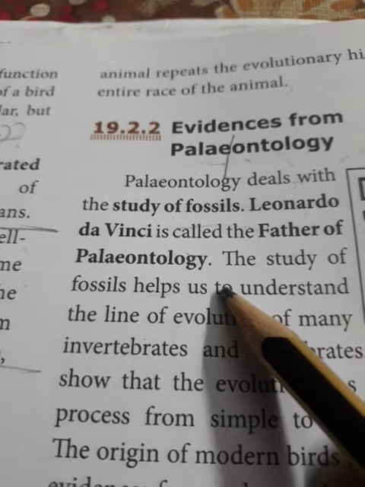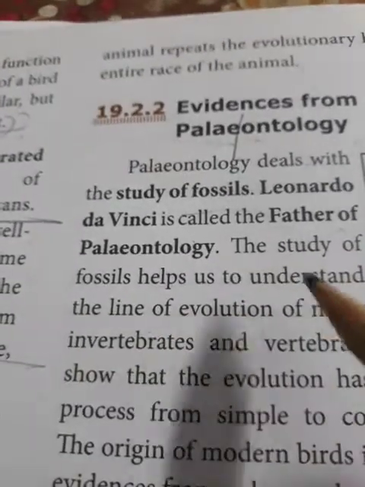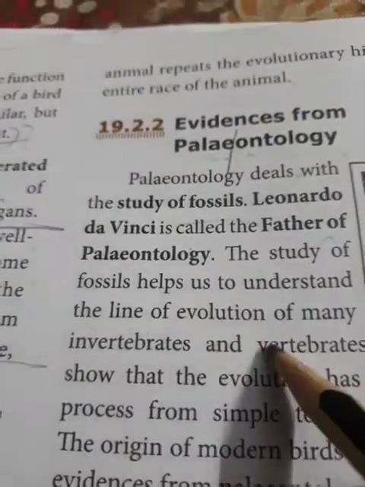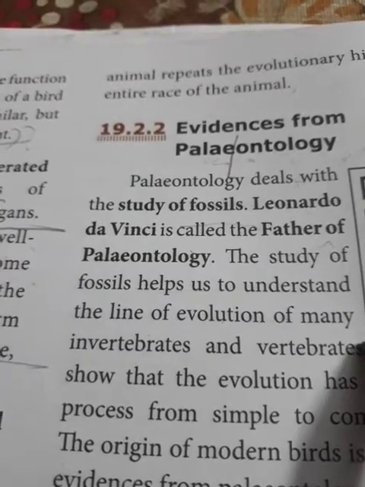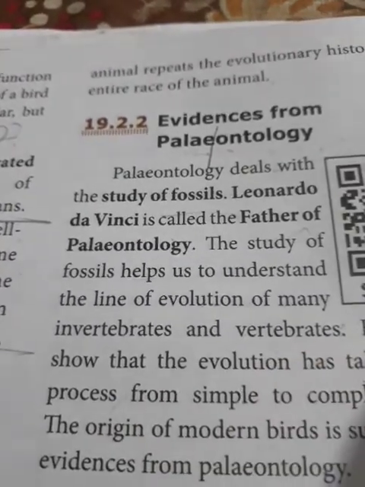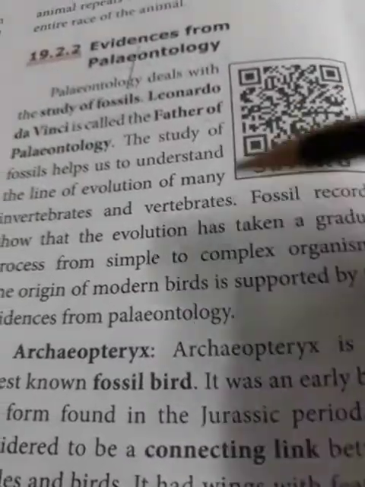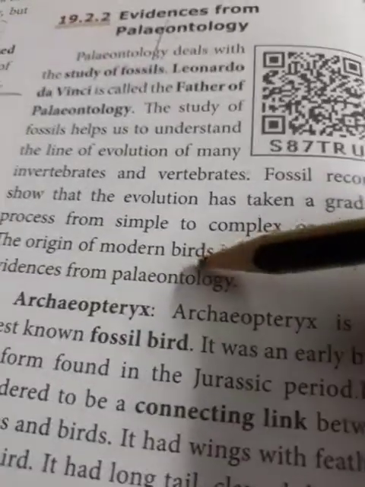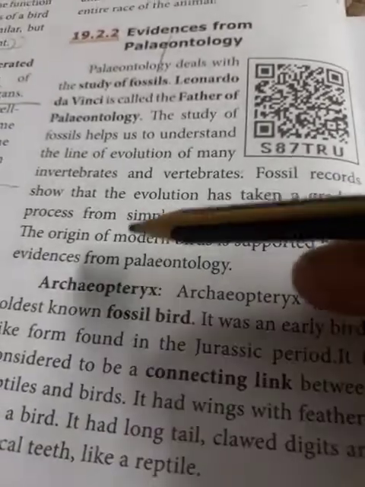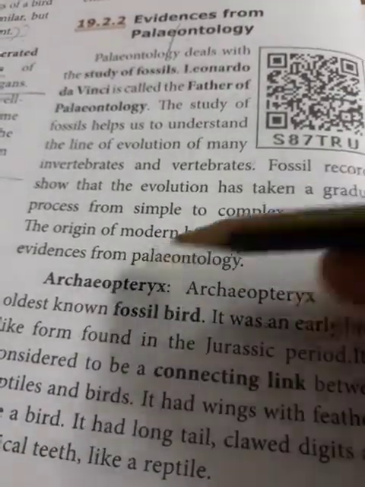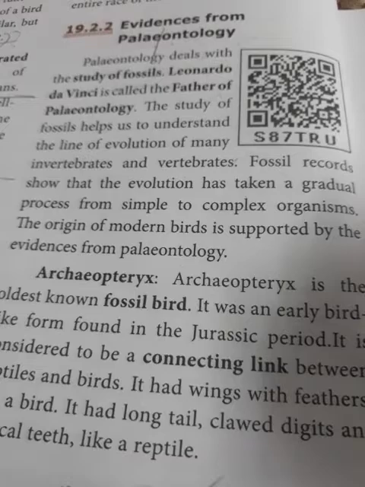Evidences from fossil records help us to understand the line of evolution of many invertebrates and vertebrates. Fossil records show that evolution has been a gradual process from simple to complex organisms.